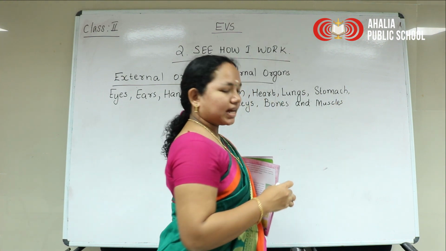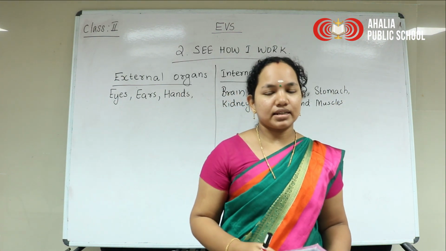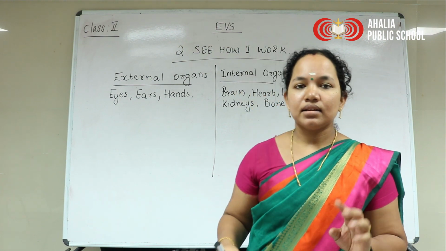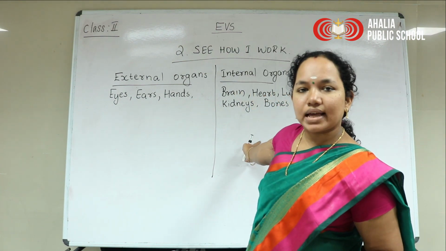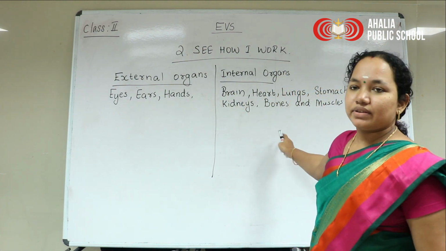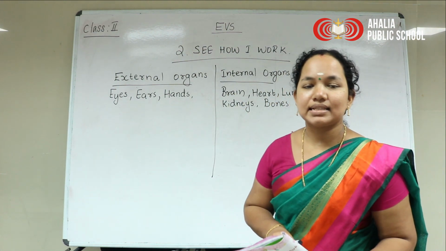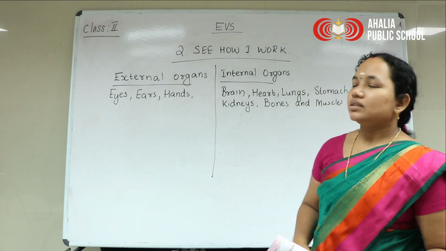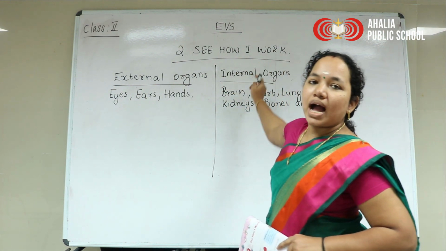These are some of the internal organs, only a few. About all these internal organs we are going to discuss in this second chapter. The name is See How I Work.